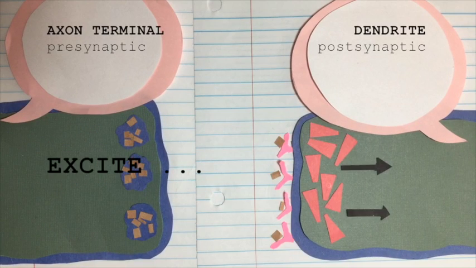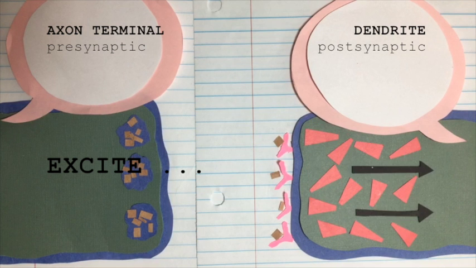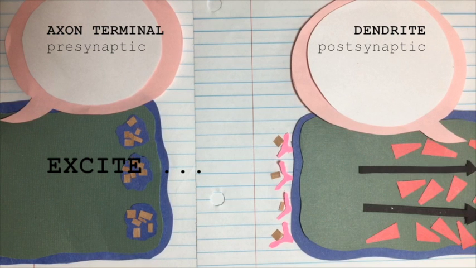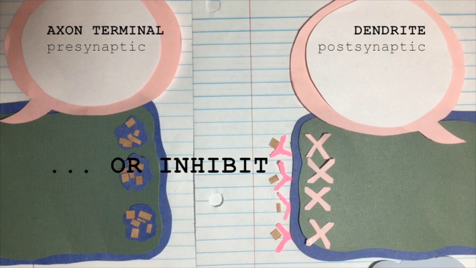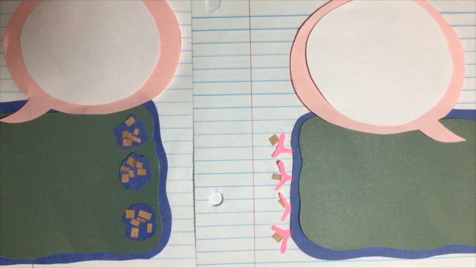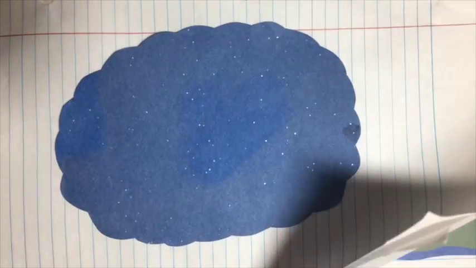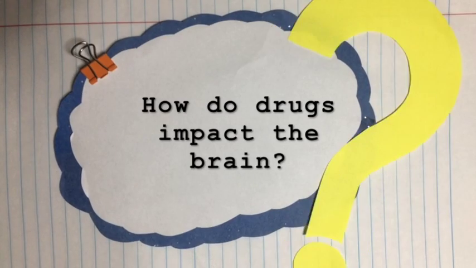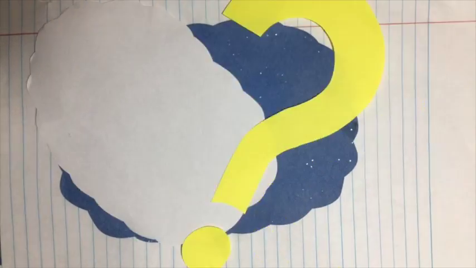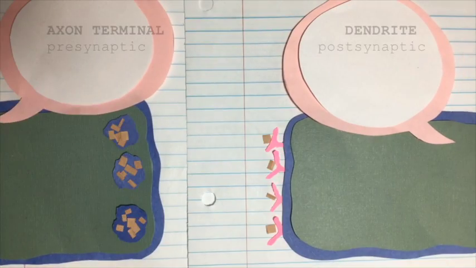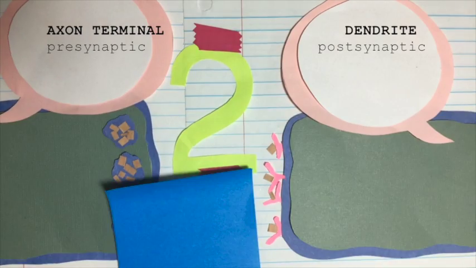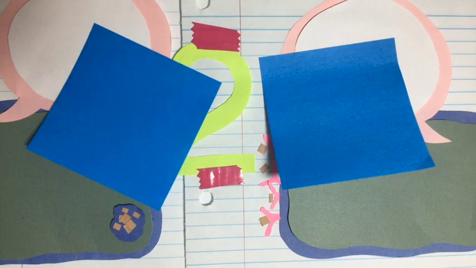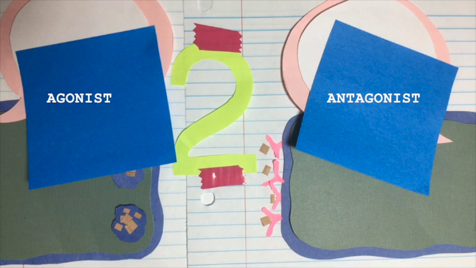Depending on the type of neurotransmitter, the messenger can either stimulate the next neuron to send an action potential, or inhibit the chance of an action potential being sent. This was just the basic process of neurotransmission. But what happens when you introduce a drug into the system? To start, there are two main types of drugs categorized by how the drugs affect neurotransmission, and they are agonists and antagonists. Within each of the two types, there are two subcategories.